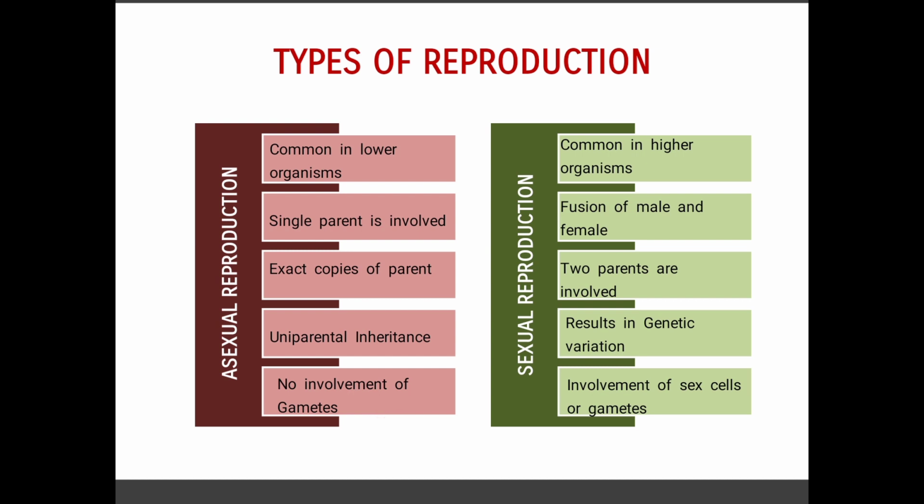So now you see the sexual reproduction, it will be very easy for you to understand. It is common in higher organisms, whereas fusion of male and female happens here. In case of sexual reproduction, two parents are involved. Okay, fusion of male and female. So two parents are involved and then it results in genetic variation. Why genetic variation? I'll tell the reason. Male and female are totally different. They both unite to form this particular newer individual. So the resulting progeny will have a combination of both the male as well as the female, both the parents.